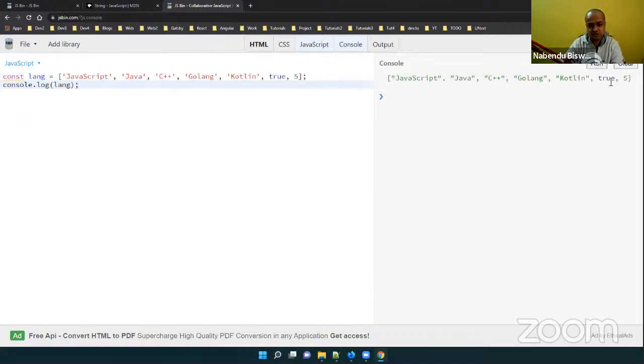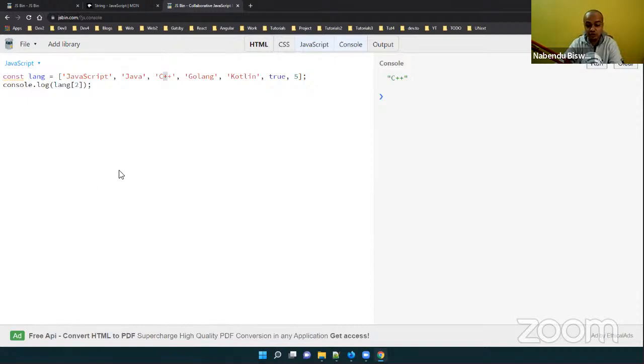See, it will give me all of the array, and array is zero indexed. So this is 0, 1, 2, 3. If you want to access anything, you have to access it like this, and if I give 0 and run it, it will give me JavaScript. If I give 2, it is 0, 1, 2, C++, it will give. Okay, so this is there.